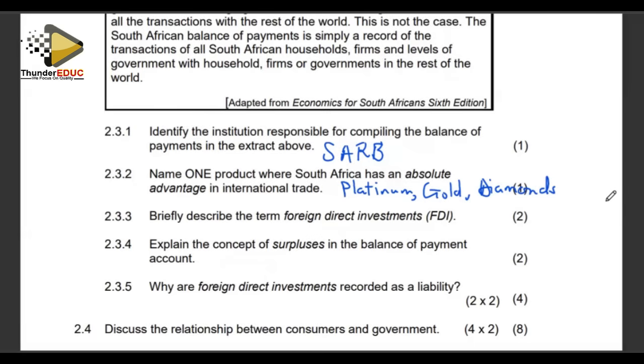Briefly describe the term foreign direct investment, FDI. When we are looking at foreign direct investment, we are looking at investment from outside.